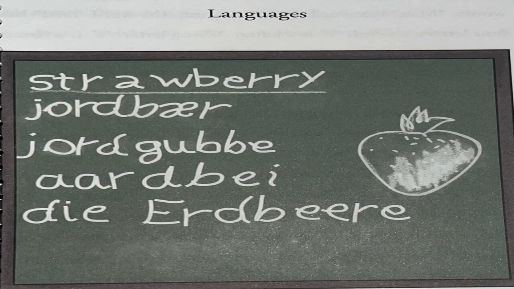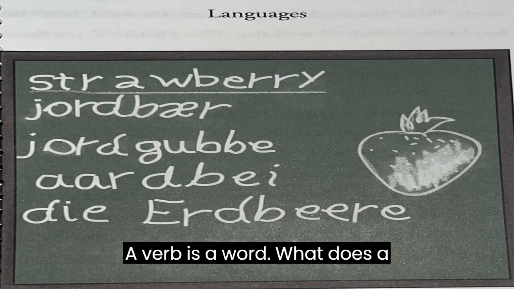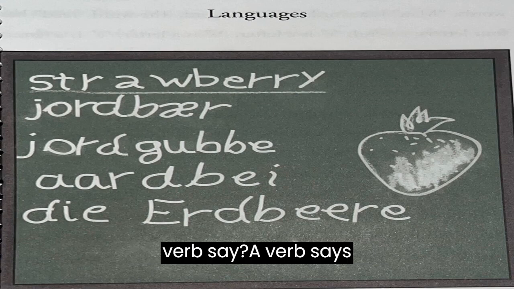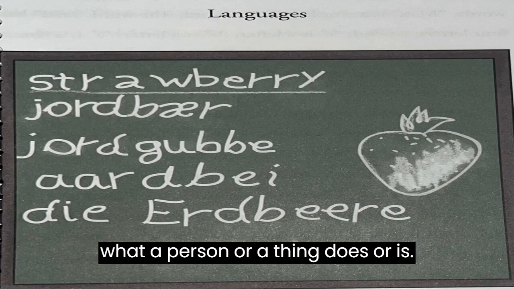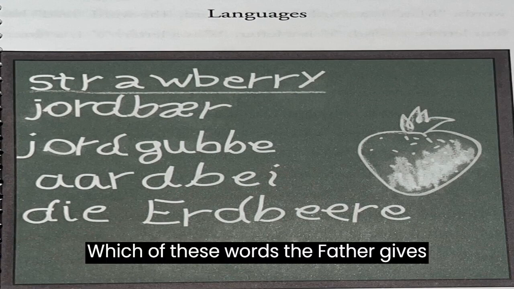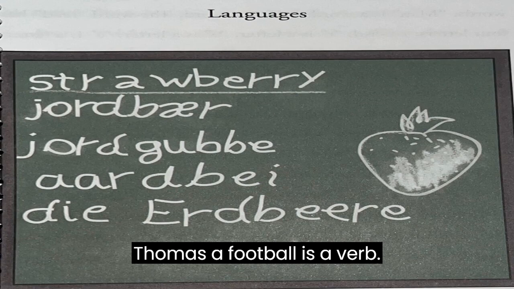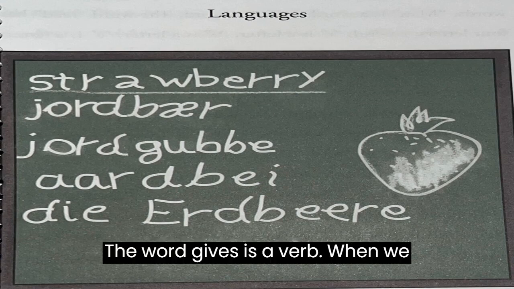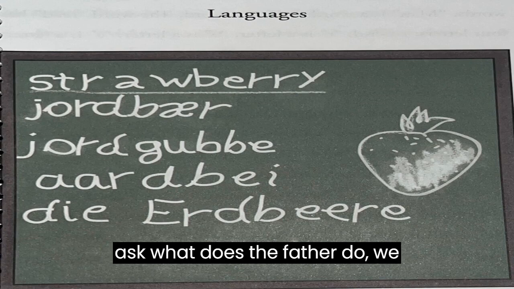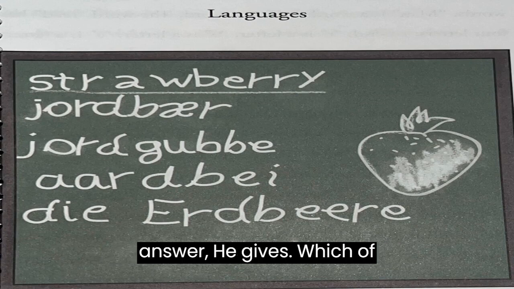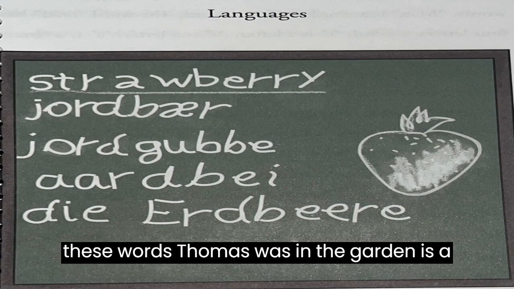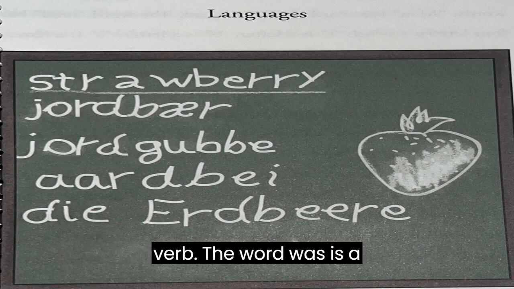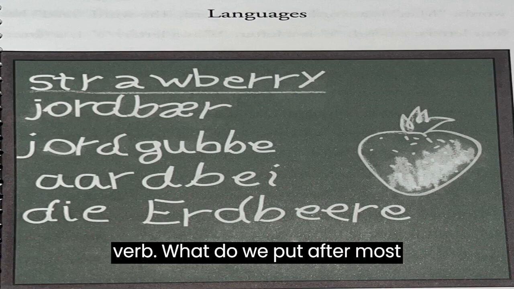What is a verb? A verb is a word. What does a verb say? A verb says what a person or a thing does or is. Which of these words, the father gives Thomas a football, is a verb? The word gives is a verb. When we ask, what does the father do, we answer, he gives. Which of these words, Thomas was in the garden, is a verb? The word was is a verb.